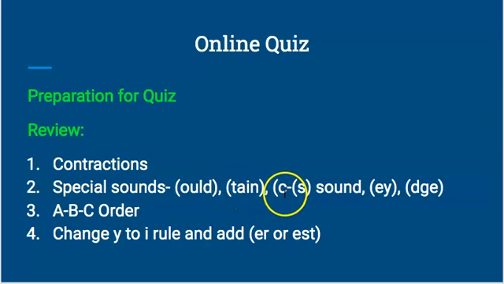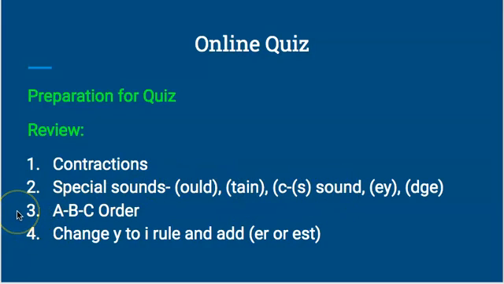The C that actually makes the S sound, like in mice and nice. And then EY, like in the words obey and they. And then DGE makes the J sound, like in budge and fudge. Those types of sounds, and you might see some words with those types of sounds.